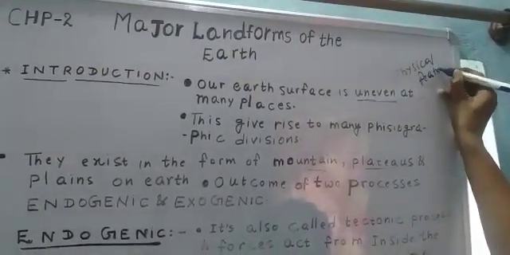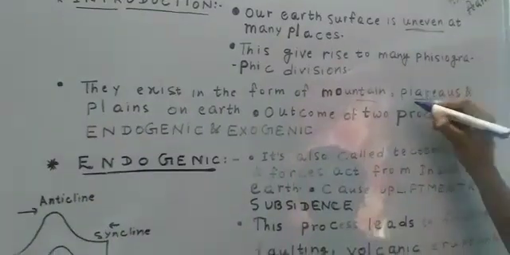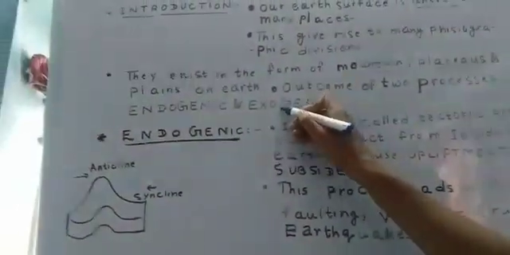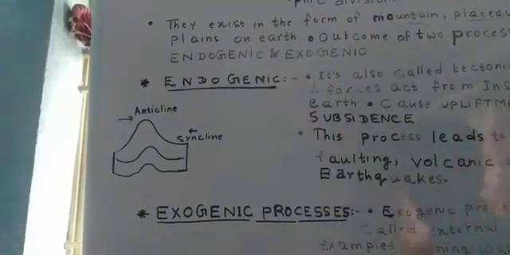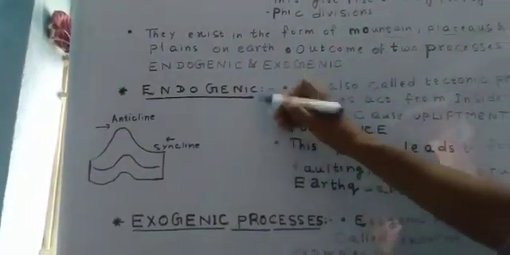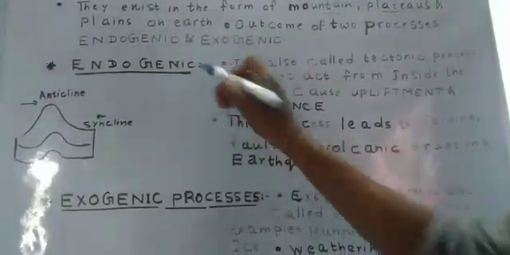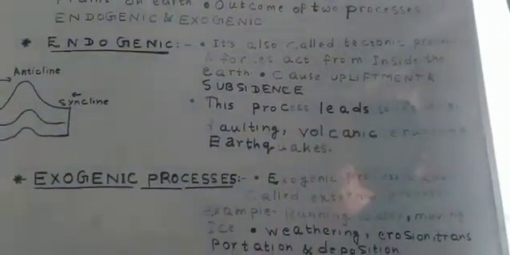So these physical features are nothing but the different landforms existing on our earth surface in the form of plains, plateaus and mountains. Students, we are going to see how the endogenic process, often called the internal force, and the exogenic process, often called the external force, work. We are going to see it one by one. First of all, we will focus on the endogenic process. The endogenic process is also called the tectonic process. Now let's see what the tectonic process is.